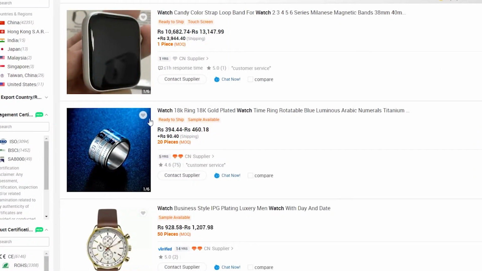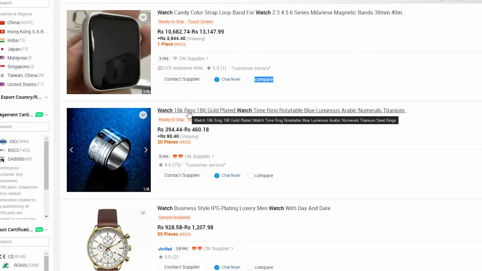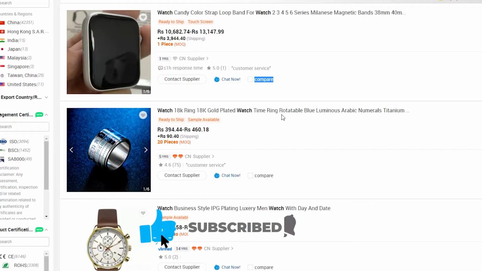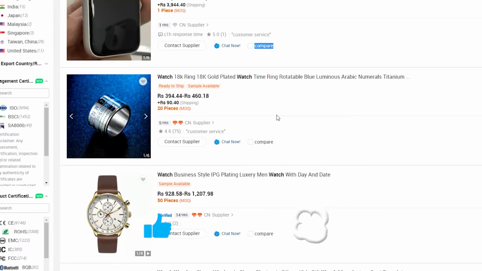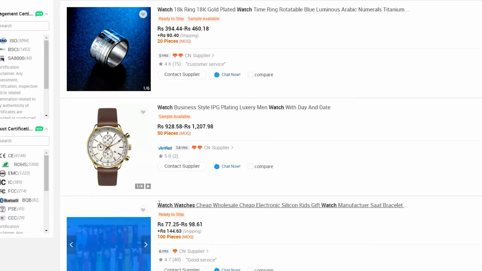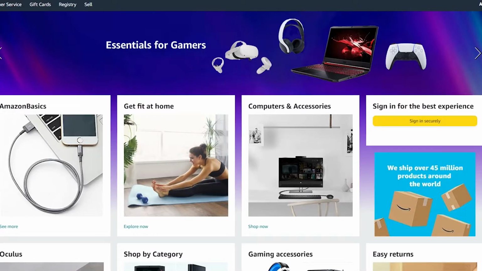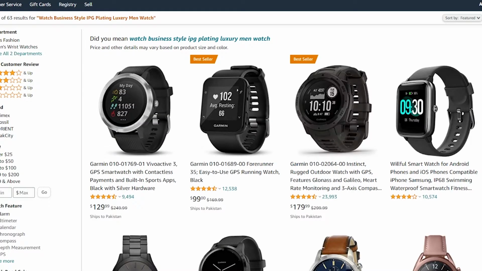Let's take a look at this product list. We have these rings being sold for $2. If I were to copy the name of this particular ring, I can see on Amazon how much this is going for. This is an 18K gold plated watch time ring rotatable, a very long name. I'm not gonna copy this, but let's take a look at these products over here. I'm gonna copy the name, come on Amazon, paste that over here, press enter, and then I will see all these watches come up.